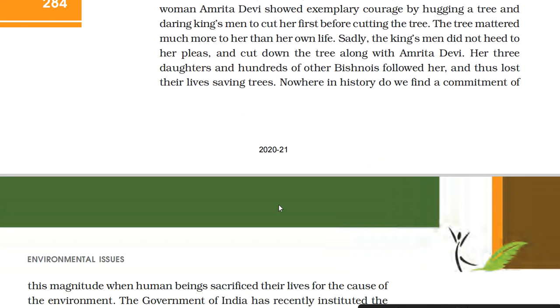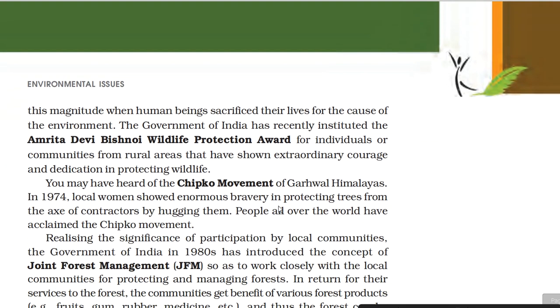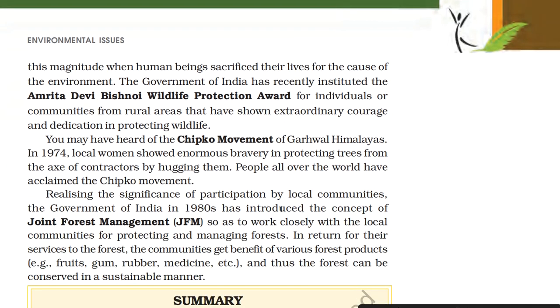Now here, nowhere in history do we find a commitment of this magnitude when human beings sacrificed their lives for the cause of the environment. The Government of India has recently instituted the Amrita Devi Bishnoi Wildlife Protection Award for individuals or communities from rural areas that have shown extraordinary courage and dedication in protecting wildlife.